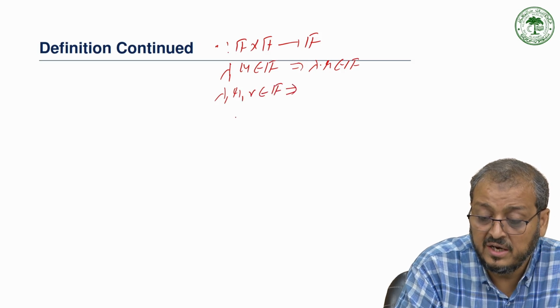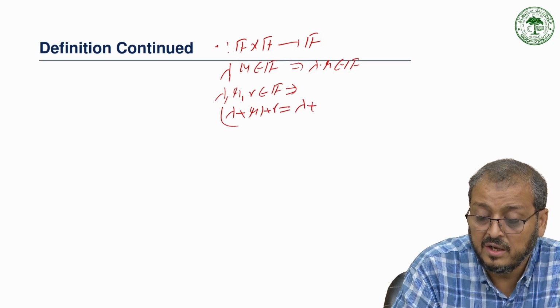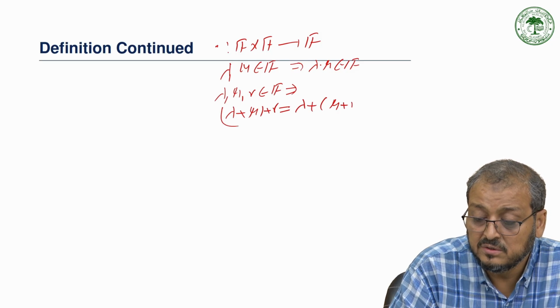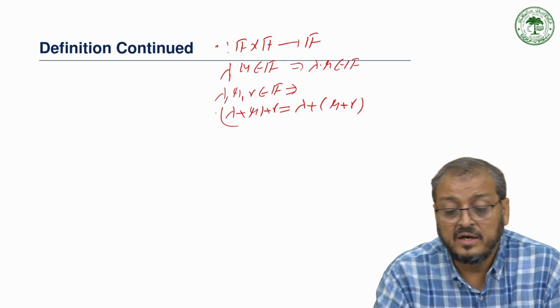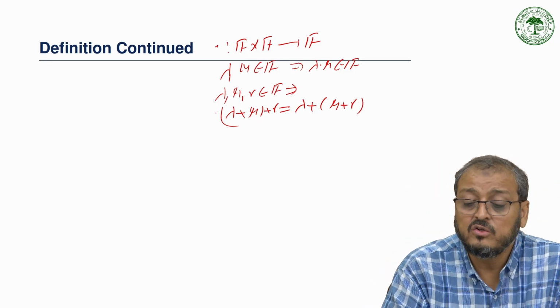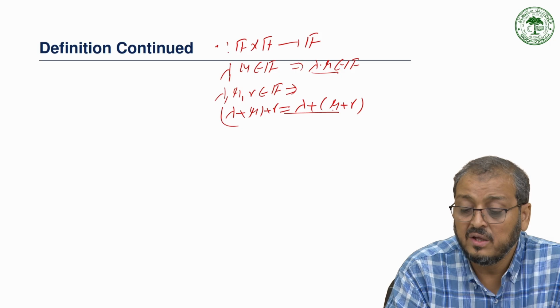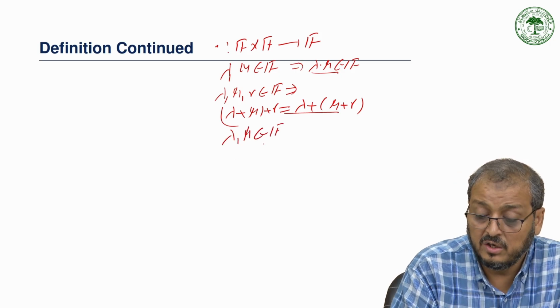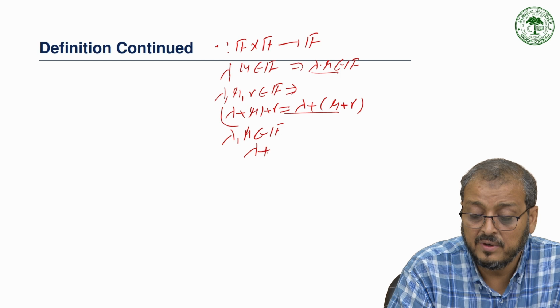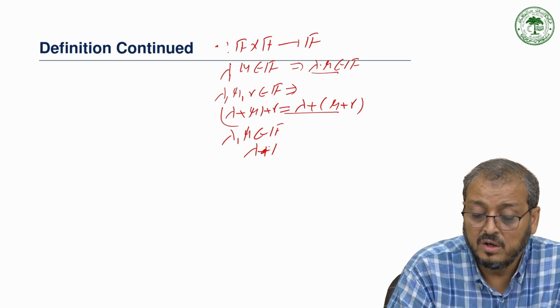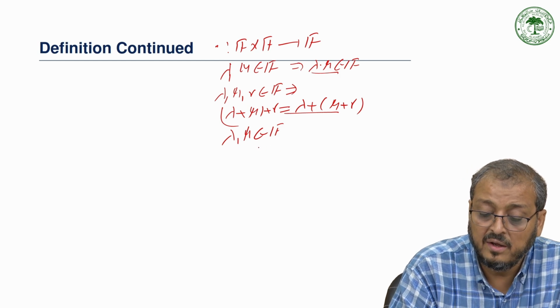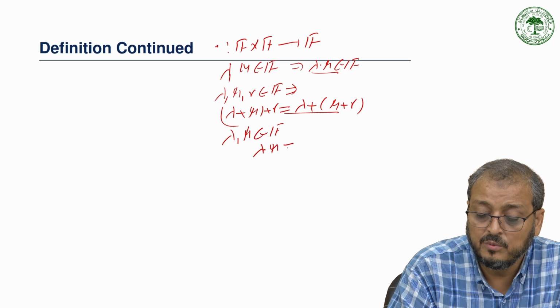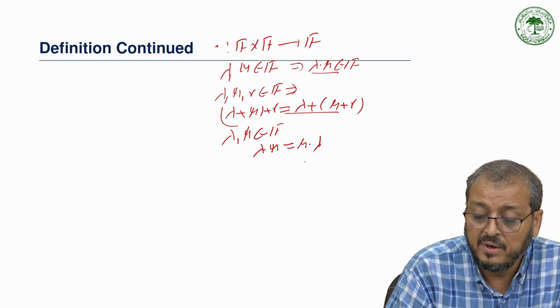This implies that lambda times mu, and then times nu, is equal to lambda times mu times nu. Under multiplication it should be closed, associative, and also commutative. That is, lambda multiplied by mu should be mu into lambda.